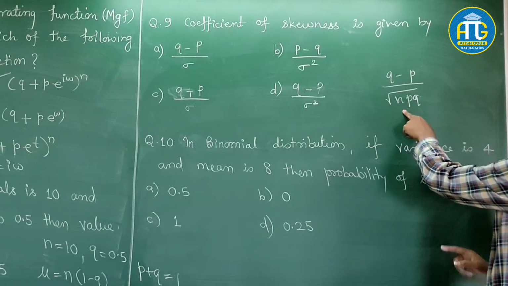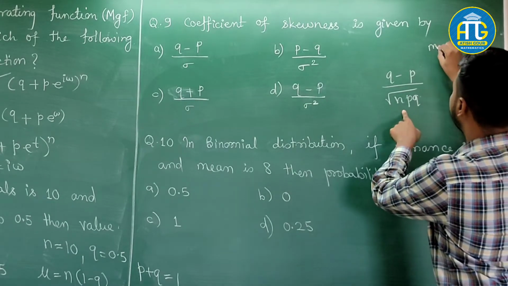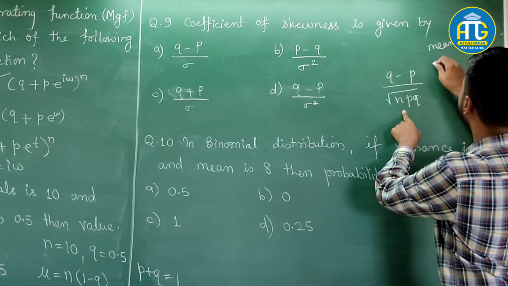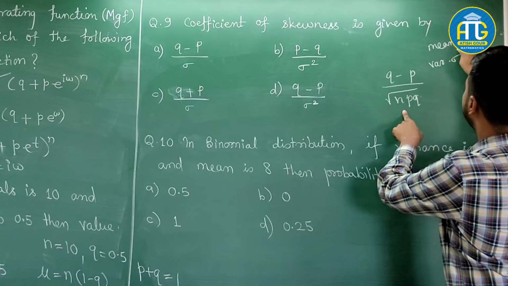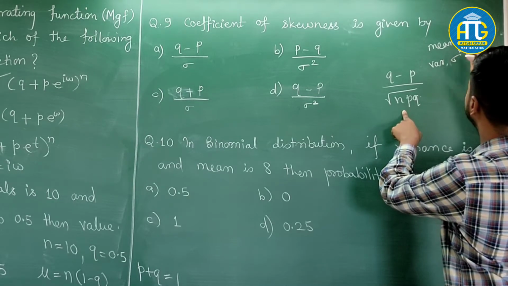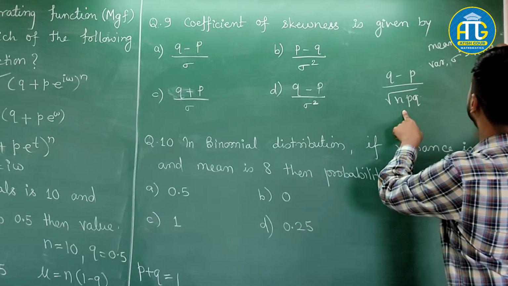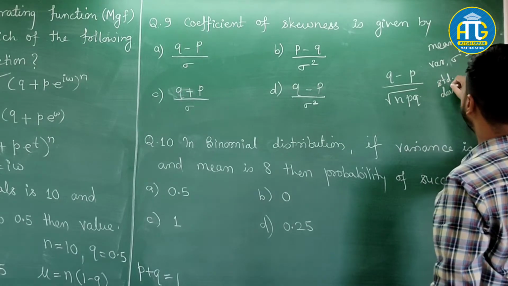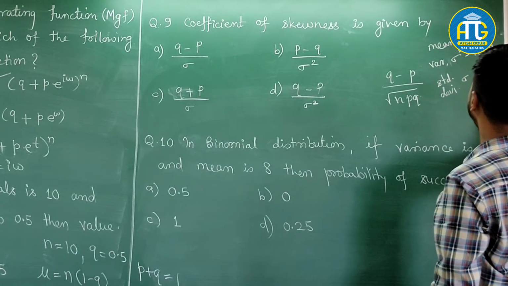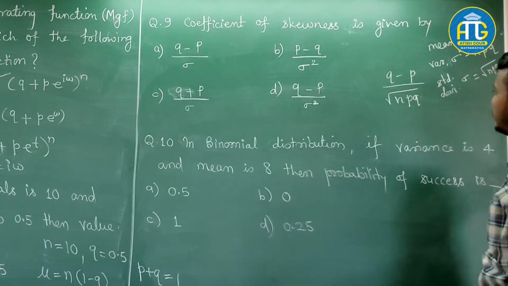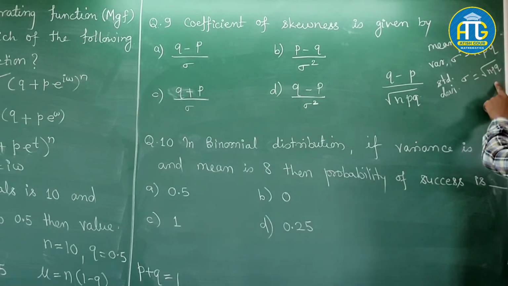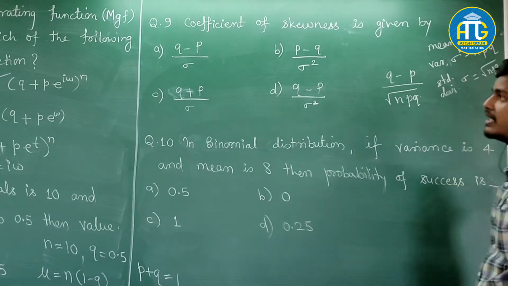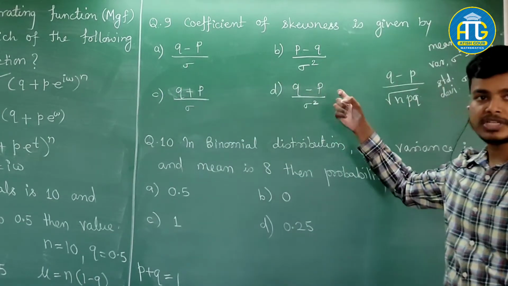But if you remember, in the binomial distribution, mean mu is equal to NP, variance sigma square is equal to NPQ, and standard deviation sigma is equal to under root NPQ. So what is this under root NPQ? Instead of under root NPQ, we are given sigma. So which one is the correct option? Option A or option D?